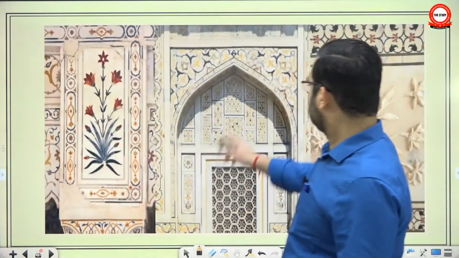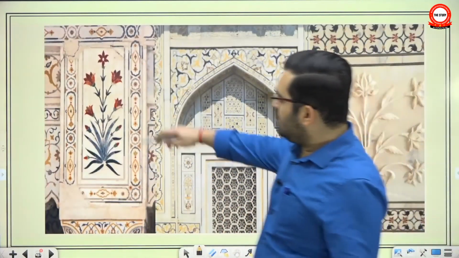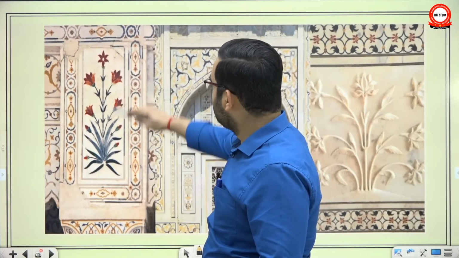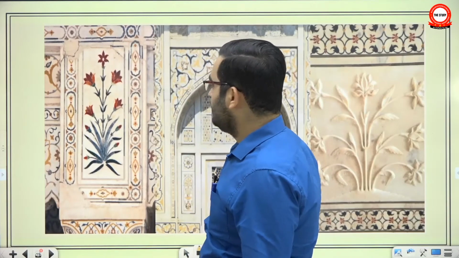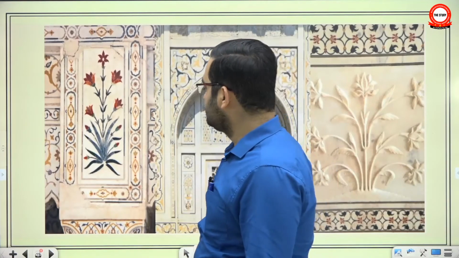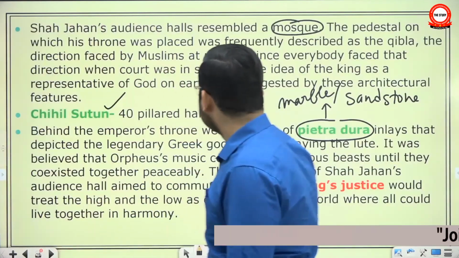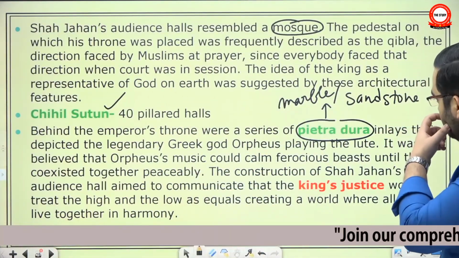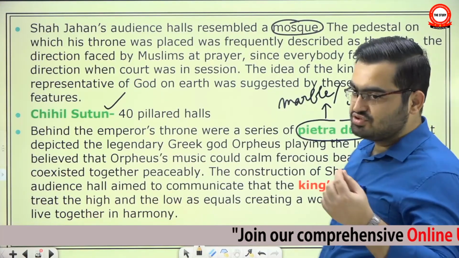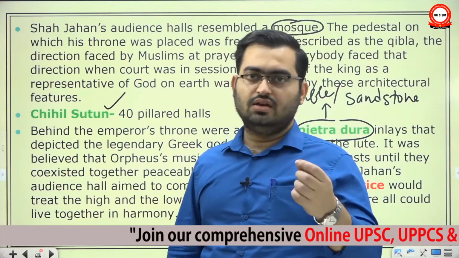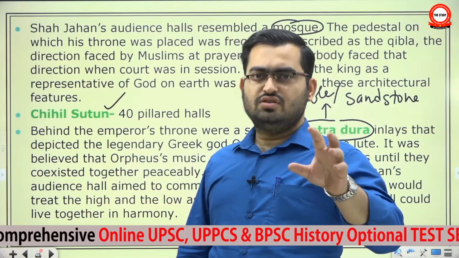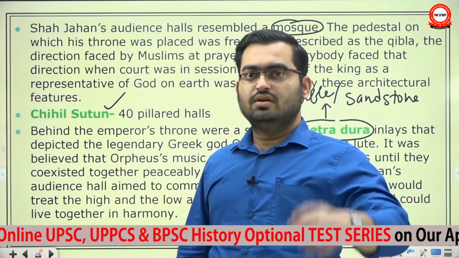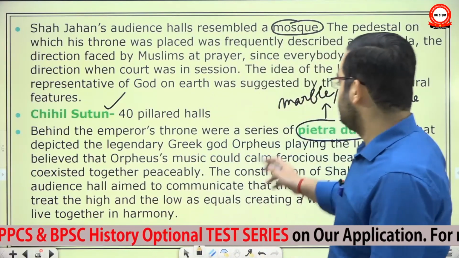Here, see, this is a proper marble slab, and they have created grooves, and they have filled the grooves with these colorful stones. Now they can use glass as well here. So to create a design in stones, that is Pietra Dura. It's actually Byzantine, both in the evolution of the dome and in the evolution of Pietra Dura. The Byzantine Empire, which was in the area of modern Turkey in the medieval period, played a very important role.